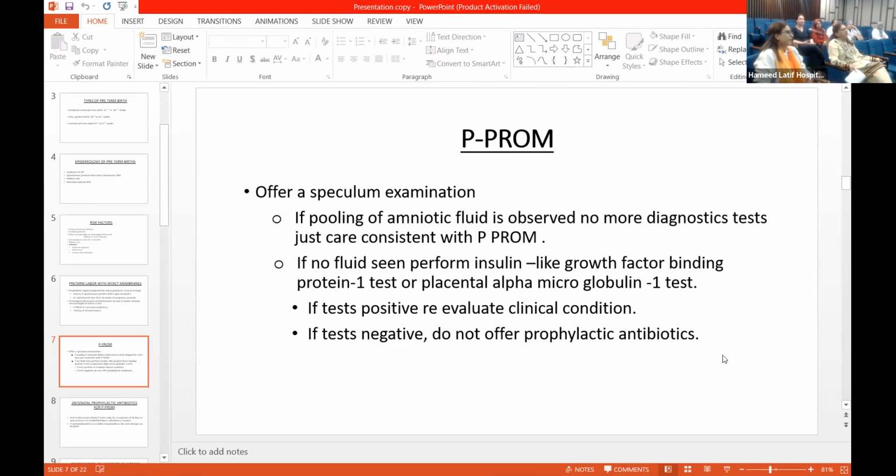Because there is no leaking, because your diagnosis is not there. Your concept is not developed. Because there is no amniotic fluid that is seen, and you are doing the test because you can't see the amniotic fluid. So first of all you did not find amniotic fluid, which means the diagnosis is questionable. Then, in order to reassess, you did this insulin-like growth factor binding protein test. When you did the test, and it turns out to be negative as well, then why would you give prophylactic antibiotic?